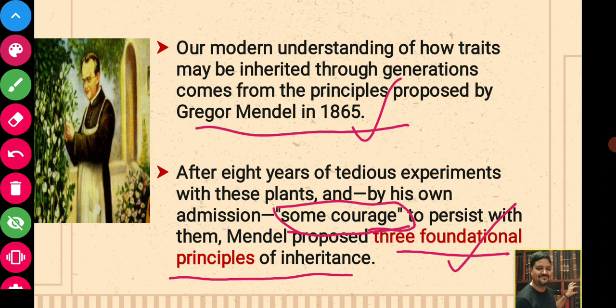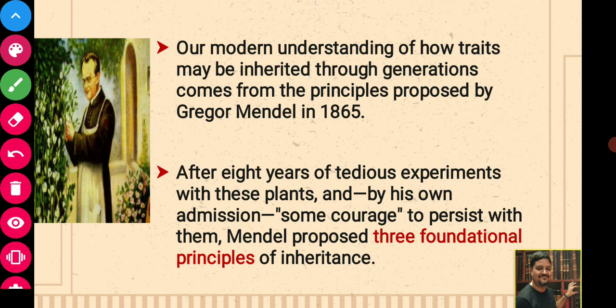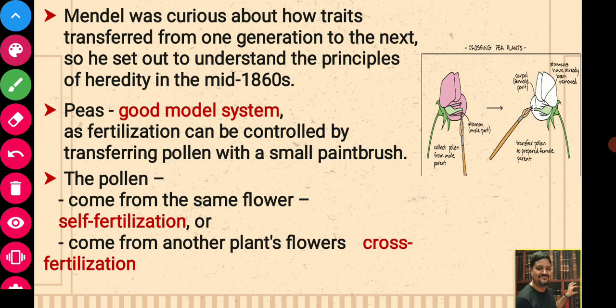Regarding the principles of inheritance, we already know about the principles proposed by Mendel. You might have studied it in your +2 classes, but in this lecture I will be discussing it in a slightly different way, though the content will be the same as what most or all of you know.